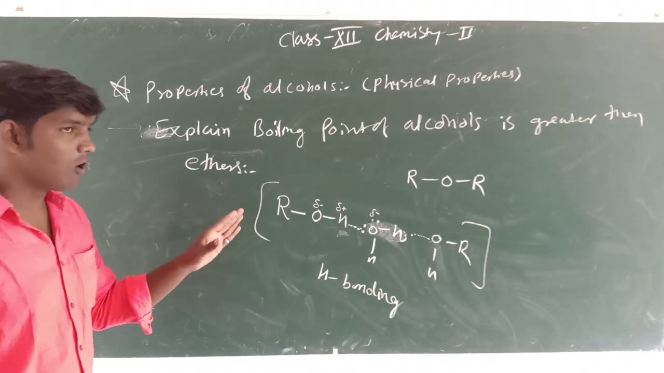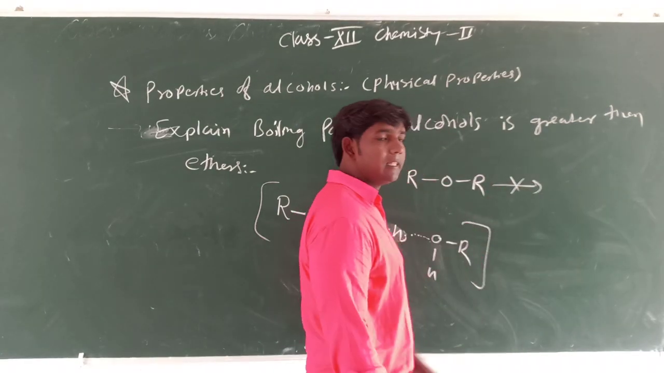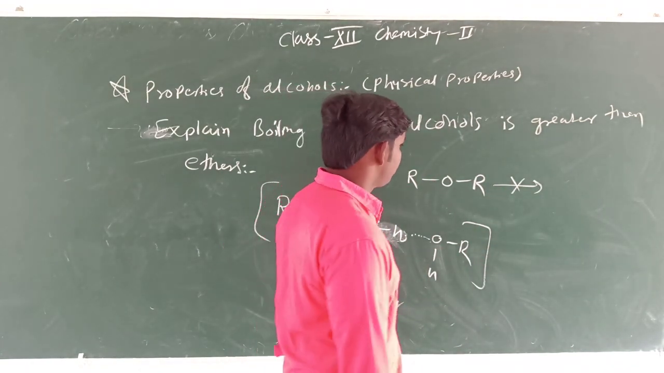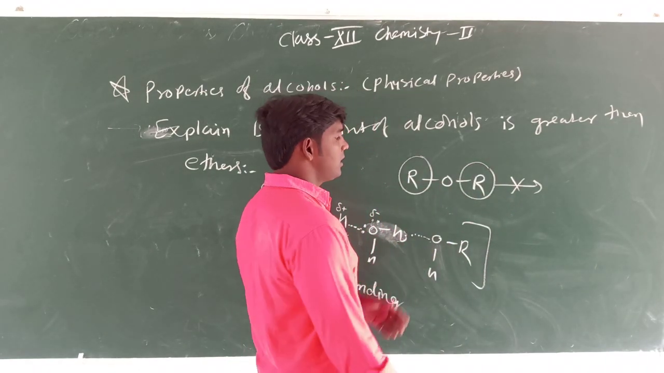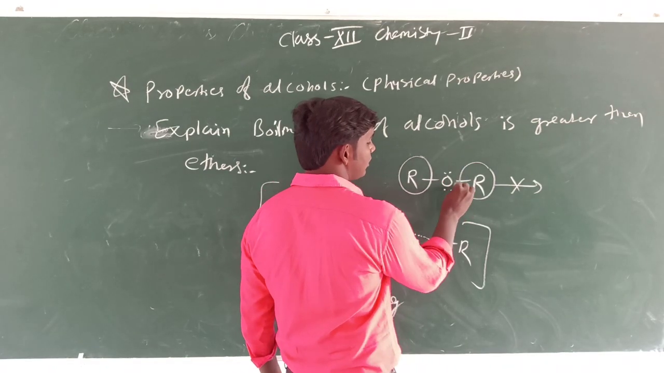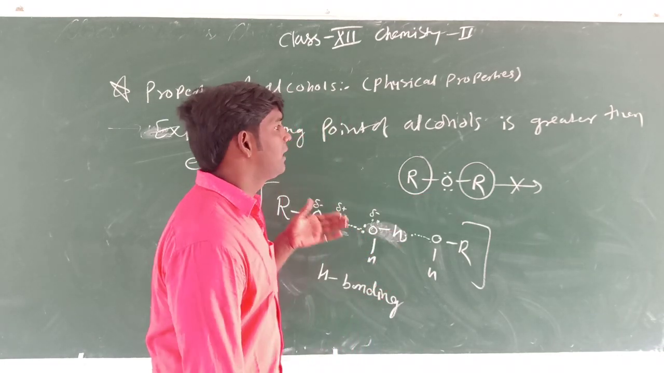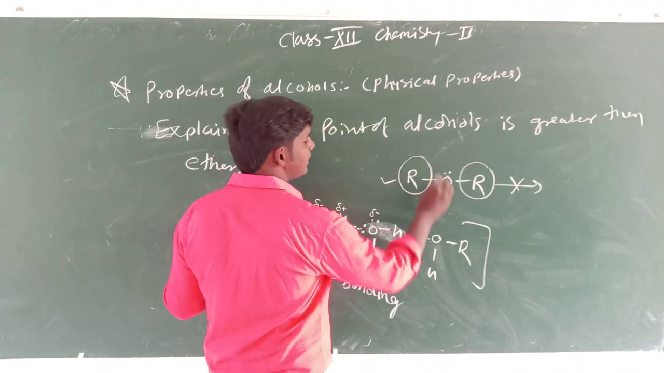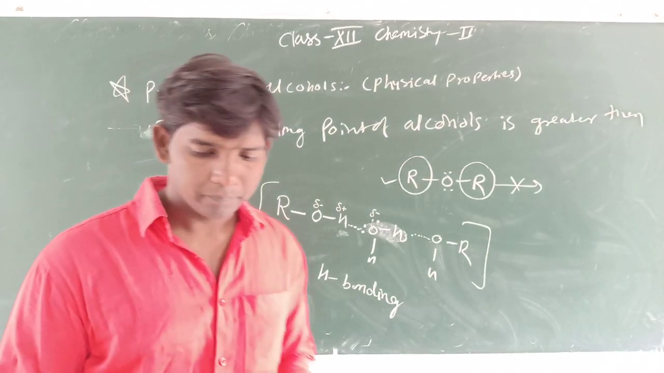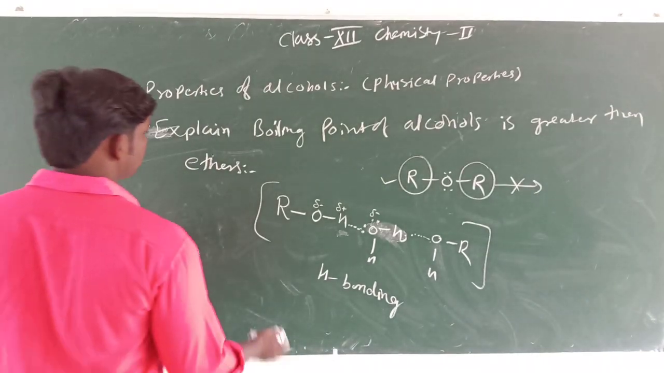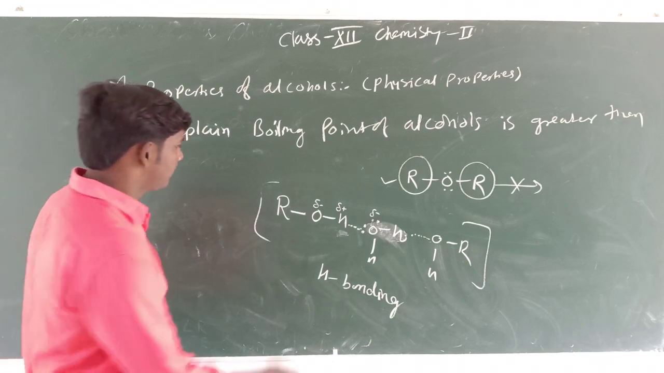alcohols and the water, but this hydrogen bonding is not possible in the case of ethers. Okay, because there are too bulky alkyl groups, which do not allow formation of hydrogen bond with this oxygen atom. Therefore, it does not form any hydrogen bonding, and therefore the boiling point of ether is lower than that of alcohol. Okay, so this is a fact. You have to explain. This question came for 2 marks.